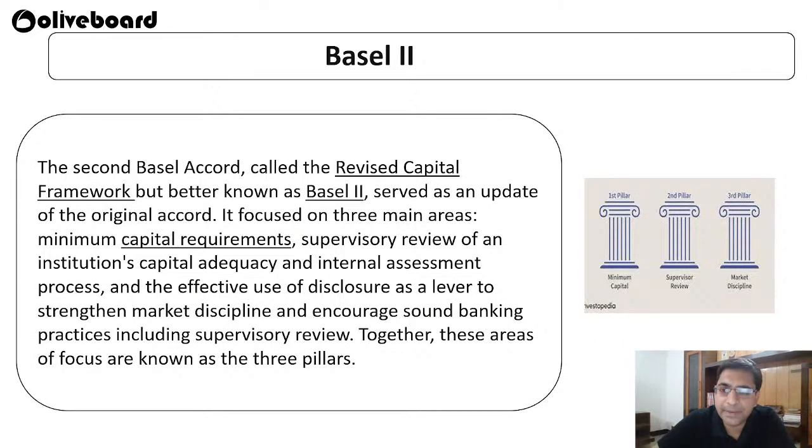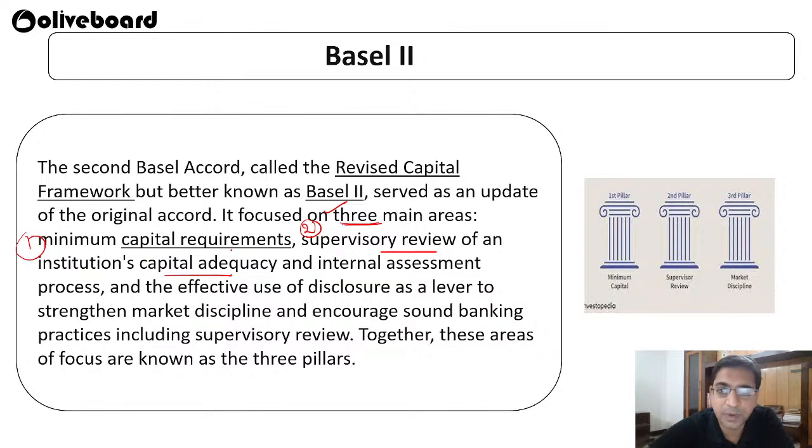Now comes Basel 2. The second Basel Accord, called the revised capital framework, is just a revision of Basel 1, better known as Basel 2. It serves as an update of the original accord. It focused on three main areas. First is the minimum capital requirement you have to maintain. The second is supervisory review of an institution's capital adequacy.